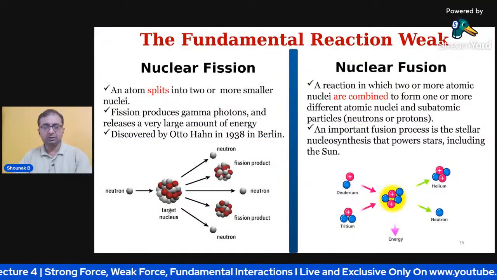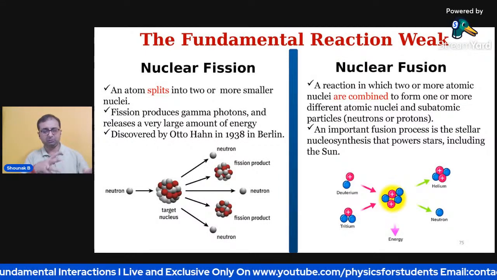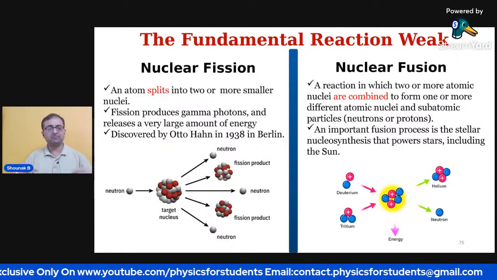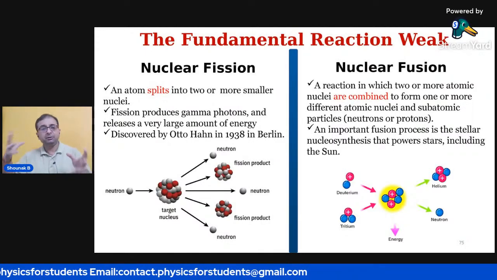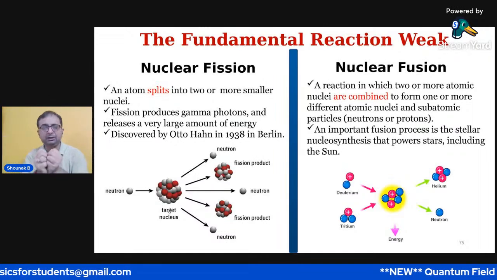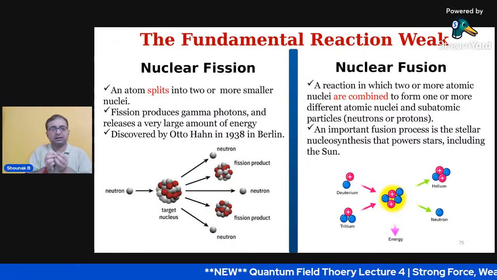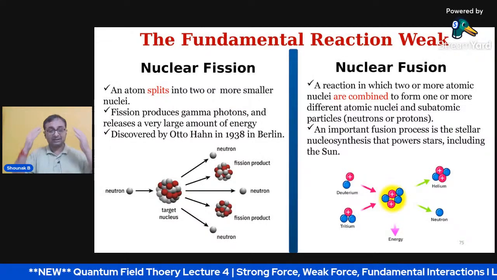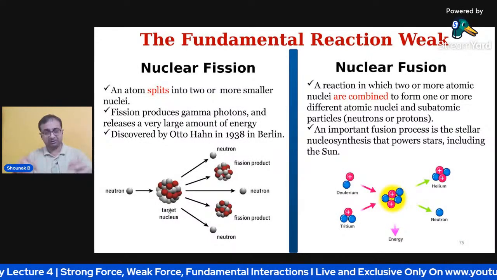From here, there is a concept which should be cleared up: what are nuclear fusion and nuclear fission? Very simple: fission is where an atom splits up into smaller nuclei, and fusion is a reaction in which two or more atomic nuclei are combined to form one or more different atomic nuclei. That is why we call it fusion music and fusion food, because we are bringing things together, right?